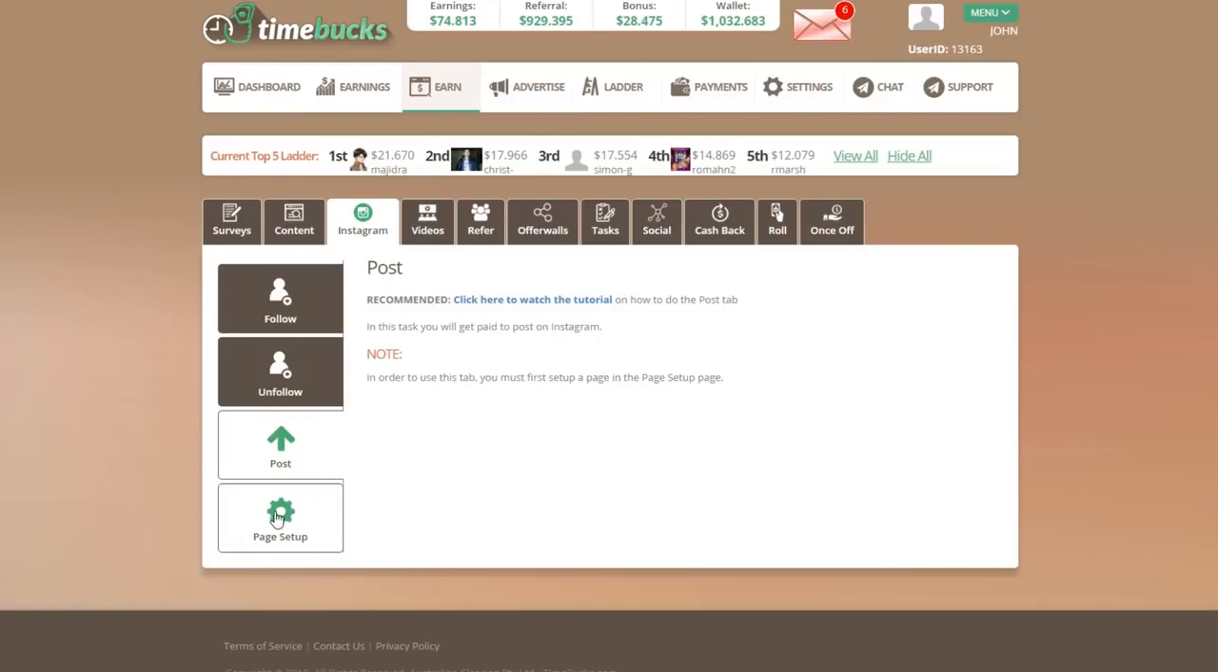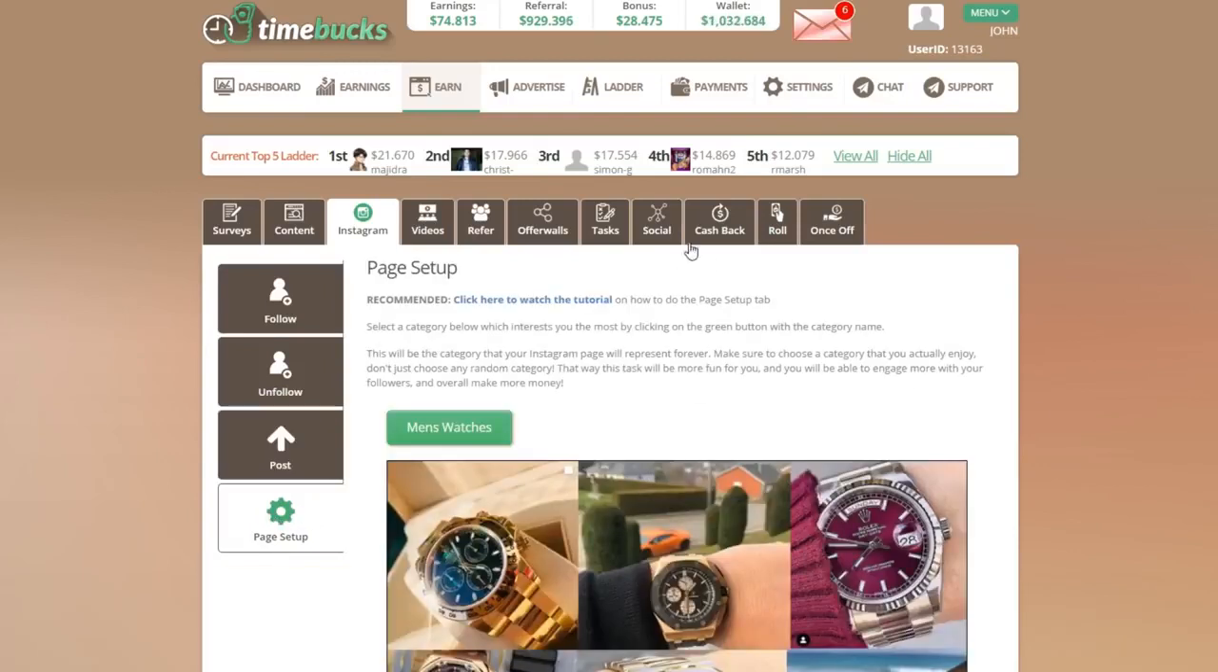So if we head over to the page setup tab, first thing you'll see is some instructional text at the top which says select a category below which interests you the most by clicking on the green button with the category name. This will be the category that your Instagram page will represent forever. Make sure to choose the category that you actually enjoy and don't just choose a random category. That way this task will be more fun for you and you'll be able to engage with your followers a lot more and overall make more money.